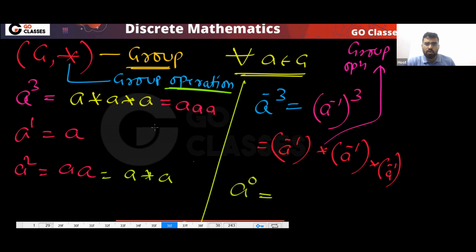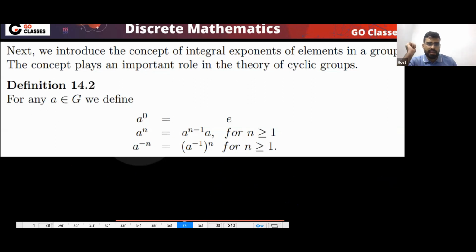And how do we define a power 0? A power 0 is always e, the identity element. So in any group, for any element, this is the definition of power. Always in every group, for every element, a power 0 we define as e.